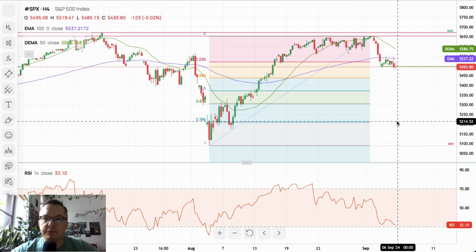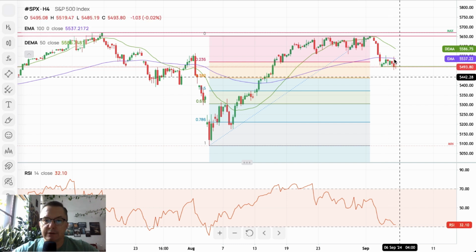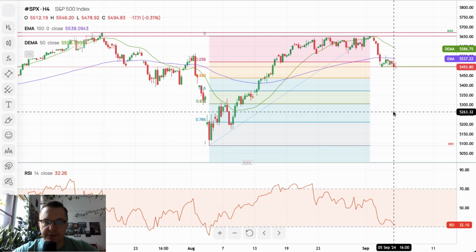S&P 500 down means that the US dollar should be moving higher, basically. Okay, so if the S&P 500 moves up, risk is on, and US dollar is being sold across the board. Euro dollar goes up, cable goes up, US dollar to the Japanese yen goes down. The other situation, if there is a movement to the downside on the S&P 500, US dollar index should go up in that situation.